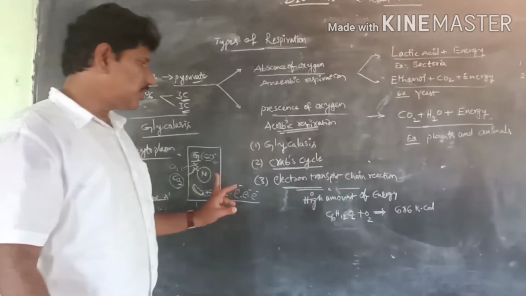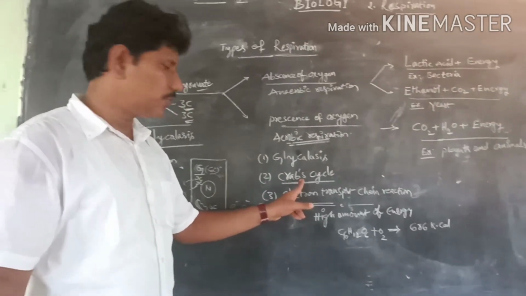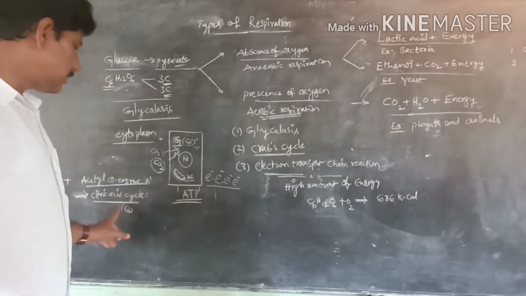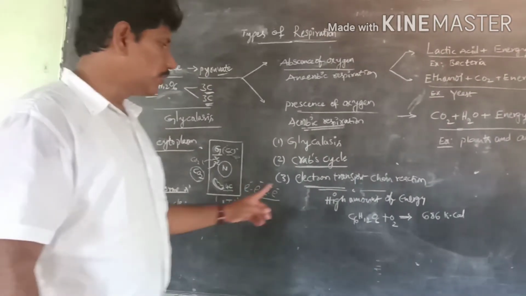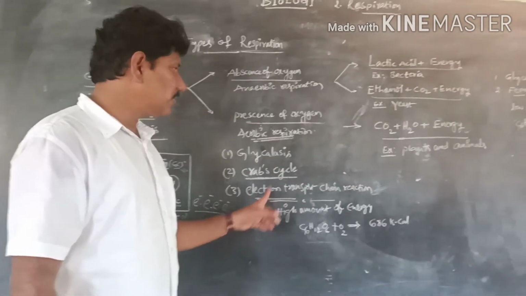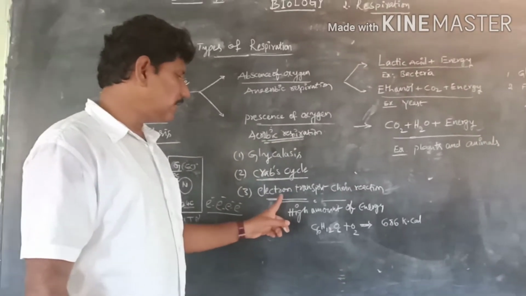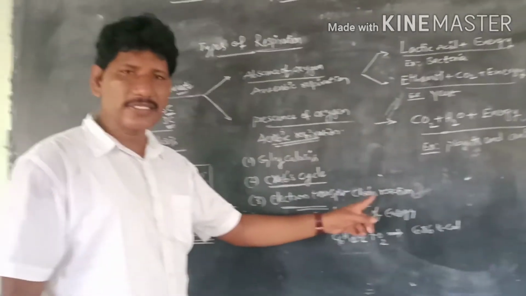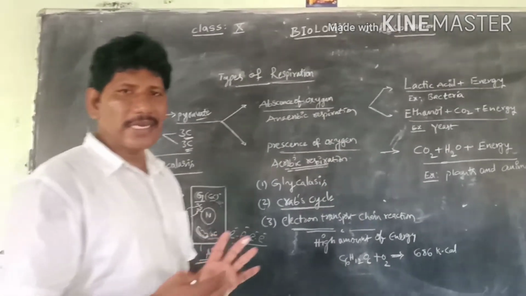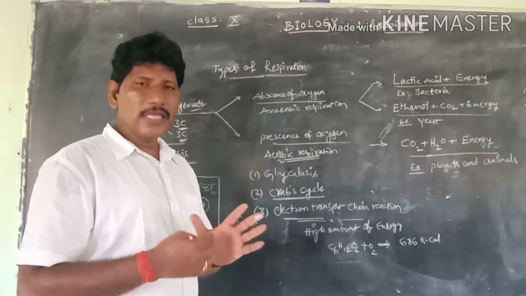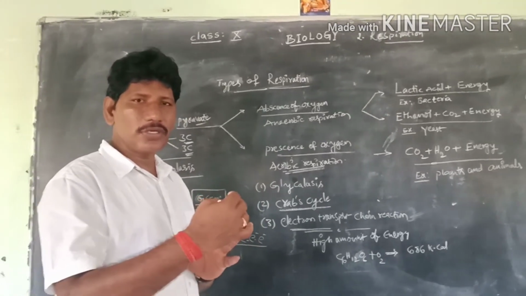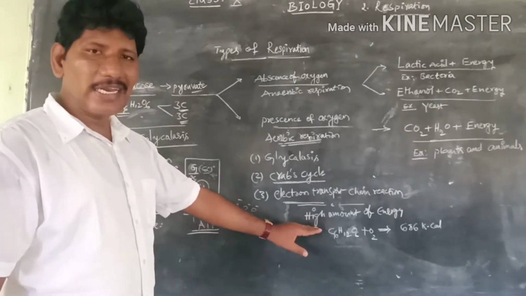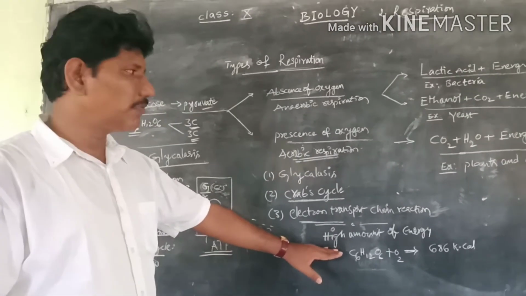This was explained by Krebs, so this cycle is called the Krebs cycle, also called the citric acid cycle. Next, the last step of aerobic respiration is called the electron transport chain reaction. Electron transport chain reaction means the energy particles like phosphate, ATP, the energy molecules, are transferred through a chain reaction for internal metabolic activities.